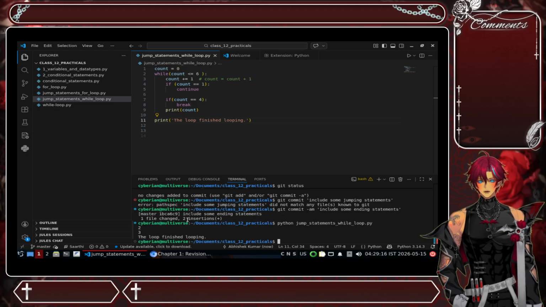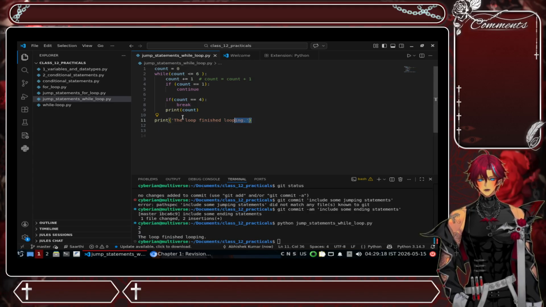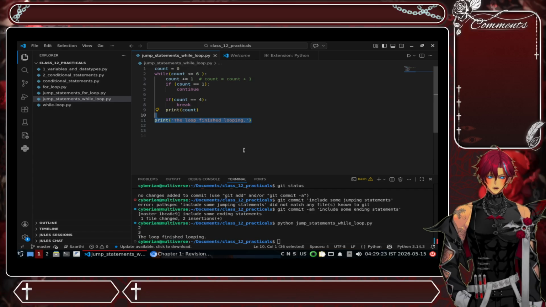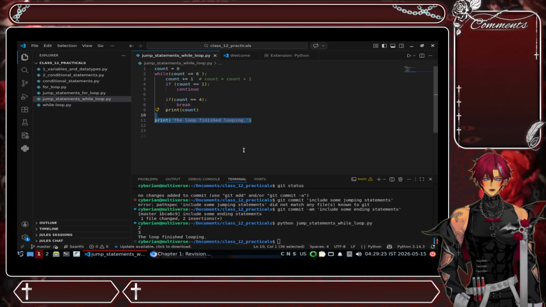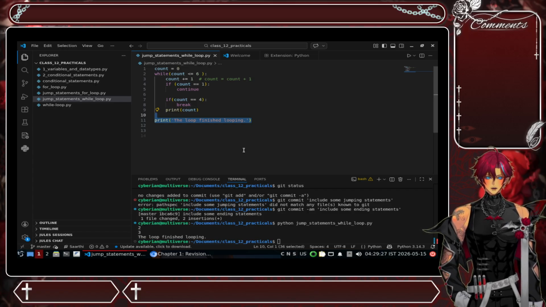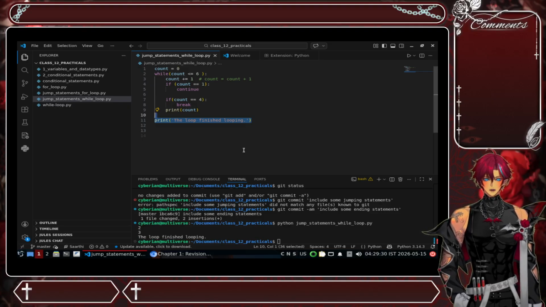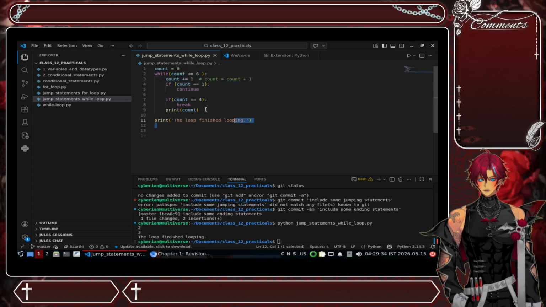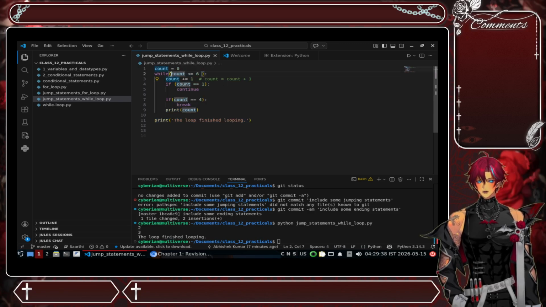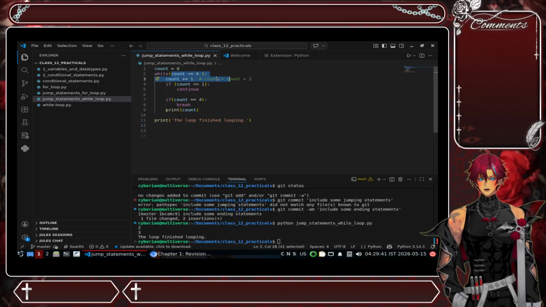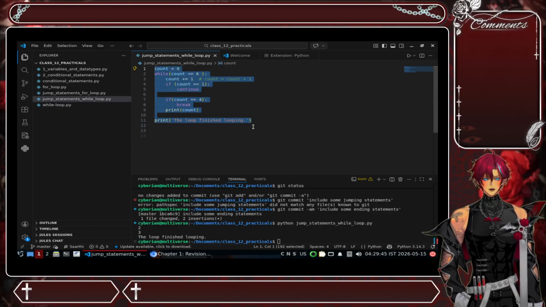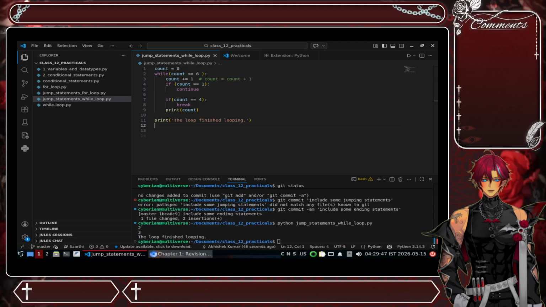So it prints 2 and 3, and then it just says that the loop has finished looping. So it doesn't go to 5 or 6 or other places, right? So that is how you will use your continue and break statements in your while loop. There was some slip of tongue earlier while talking about the iteration in the dry run of the counting. Keep that in mind. Yeah, that is all.